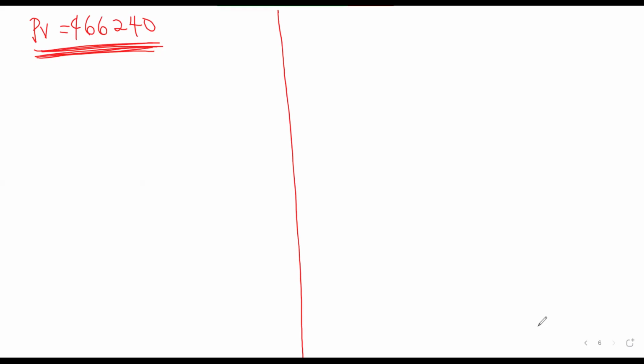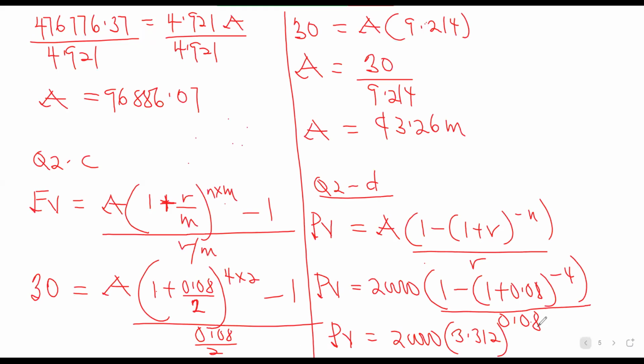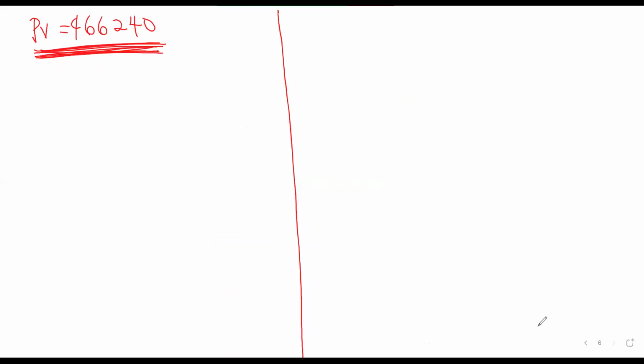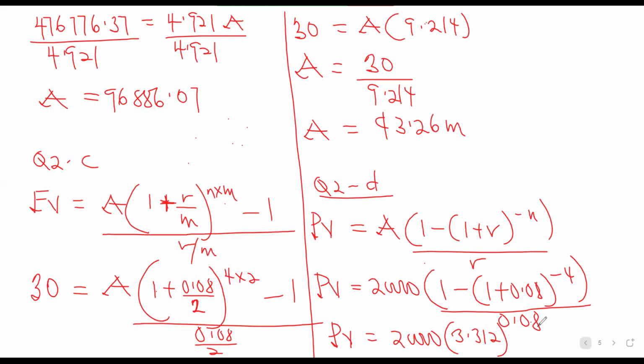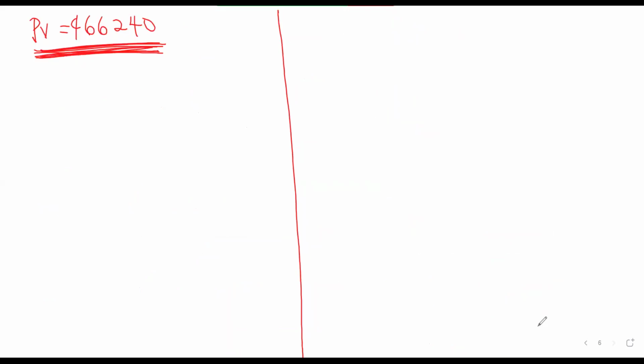Okay. So what we have to do is that we want to now put a money aside so that at the time that she will start the school, we can have 66,240 in the account so that she can start withdrawing. What we have calculated over here is the time that she will start the school. The 20,000 will be withdrawn from the time that she has started the school. But we are not going to be doing this investment at the time that she will be starting the school. We want to do it now. By the time that she will start the school, what should be the value in the account before she will start withdrawing the 20,000? It should be 66,240. That should be the value in the account.